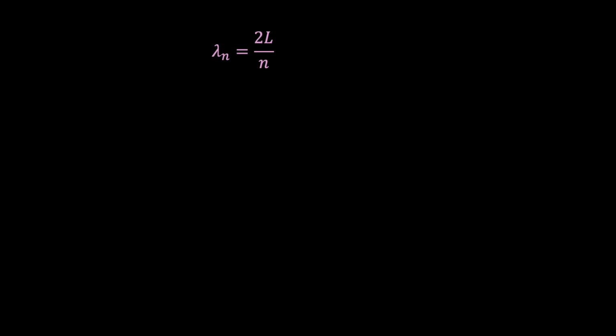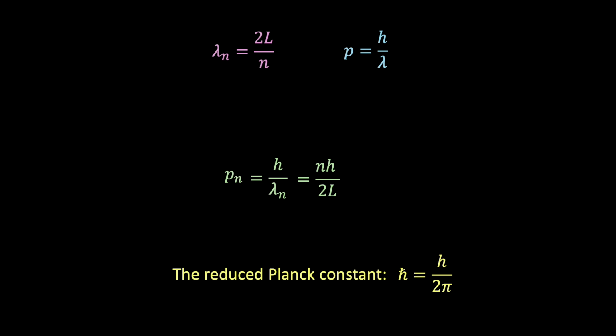Now, according to the de Broglie hypothesis, a particle's momentum is related to its wavelength by the equation p equals h over lambda, where h is Planck's constant and lambda is the wavelength. We see that the shorter the wavelength, the higher the momentum. Now, inside our box, we can use the de Broglie relation to write p subscript n equals h over lambda subscript n. And if we then sub in our expression for the allowed wavelengths, and then rewrite the expression in terms of the reduced Planck's constant, h bar, we find that the allowed momentum values are equal to n times h bar times pi divided by L.